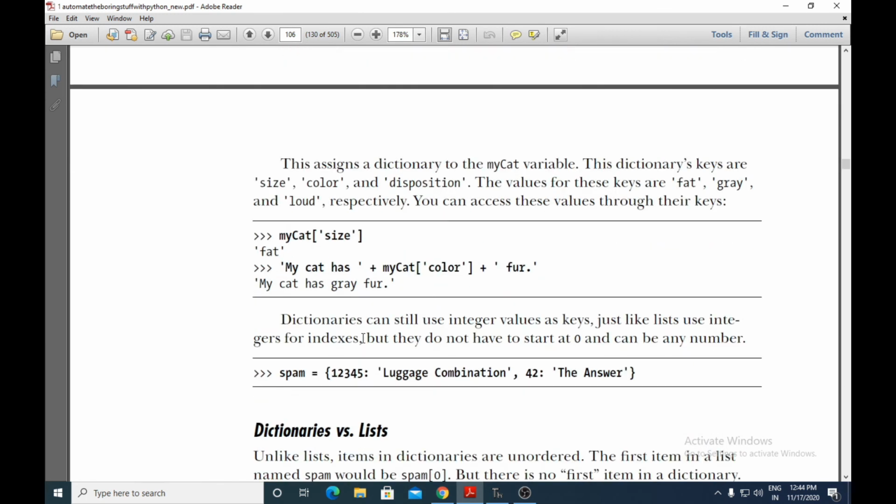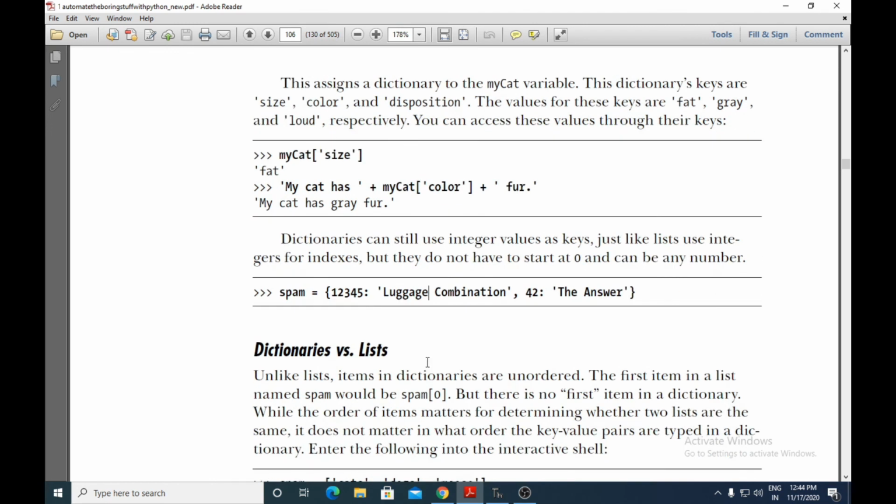Here also you can use integers as key values, but it is not necessary that they start with 0. Here you can see the variable name is spam, and to this spam you have given a dictionary, and the first key is an integer. They have told us earlier that keys can be of any data type. So 1234 is the key, and its value is a luggage combination. 42 is again a key and its value is the answer. So the key is an integer and the value is a string.